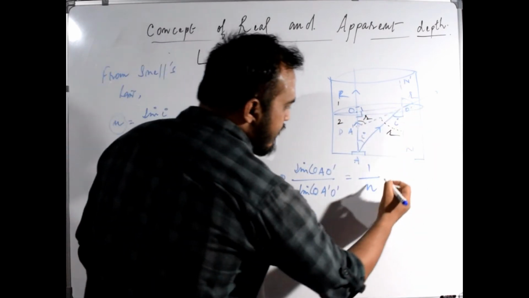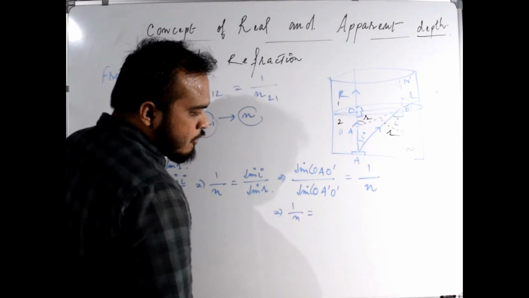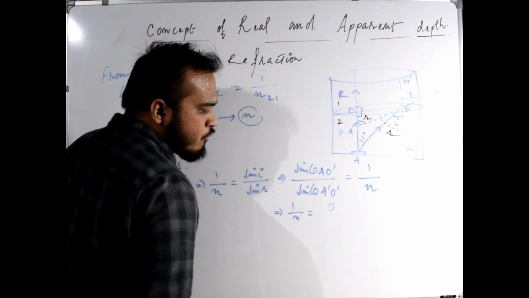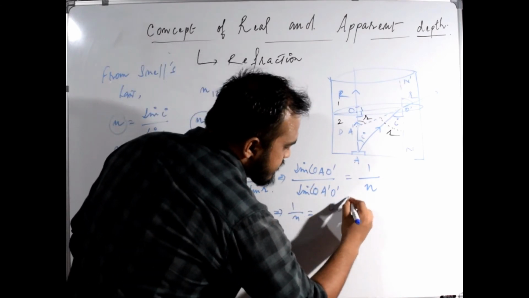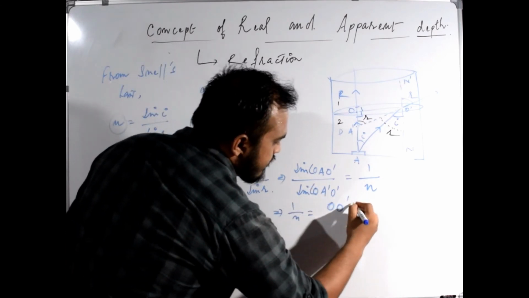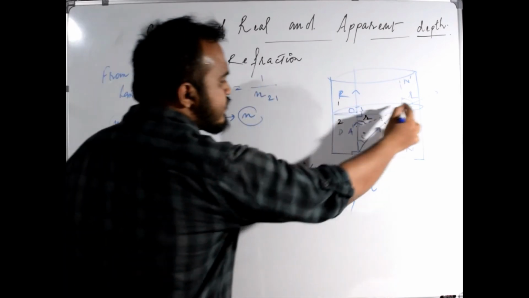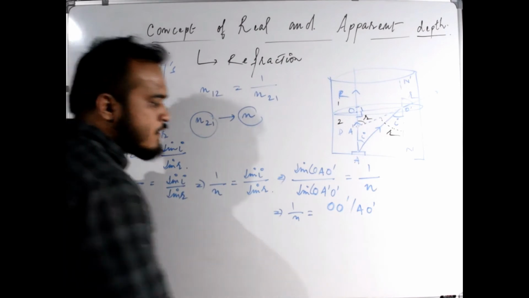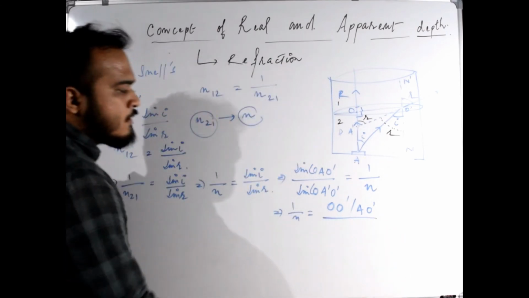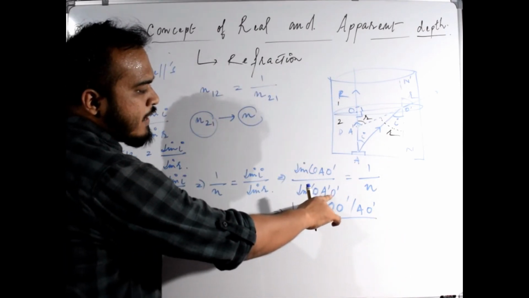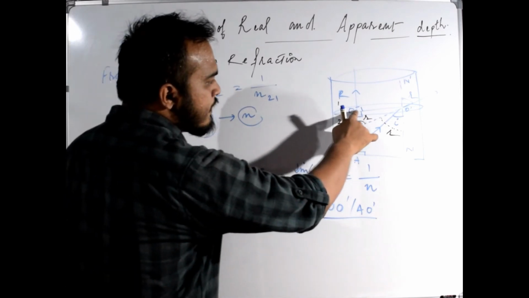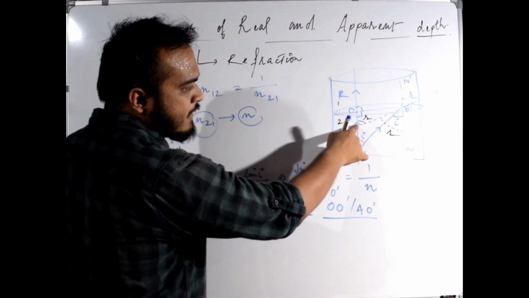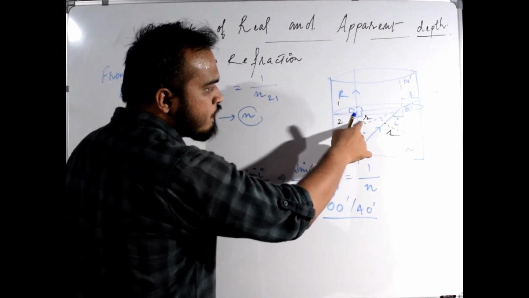So 1 by n will be equal to sine of angle OAO dash, which is equal to OO dash divided by AO dash. Then consider sine of angle OA dash O dash, that is angle R. So sine of angle R will give you what?